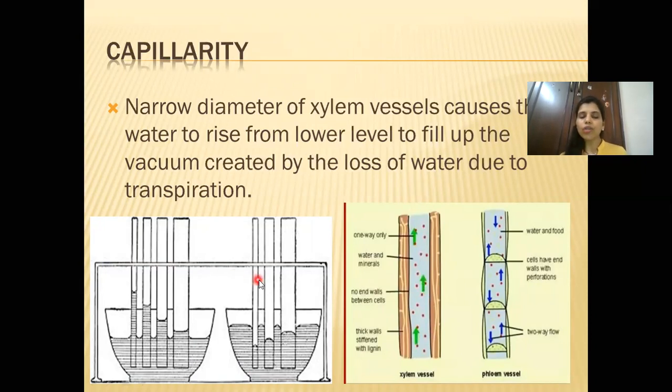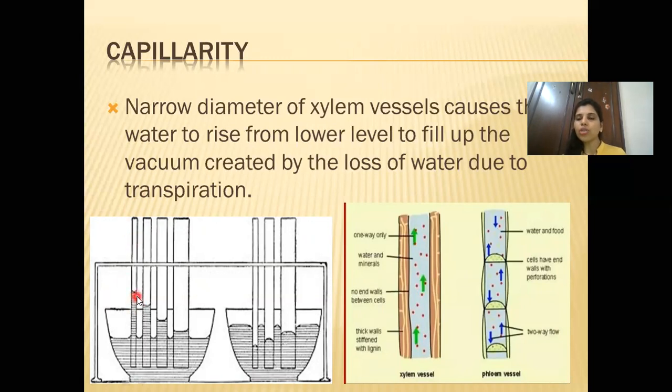You can see over here, I have shown that there is a vessel where mercury is placed. And these are different tubes, and these different tubes have different diameters. You can see the diameter of this tube is comparatively less than these other tubes. So what has happened to the level of mercury inside this thin tube?